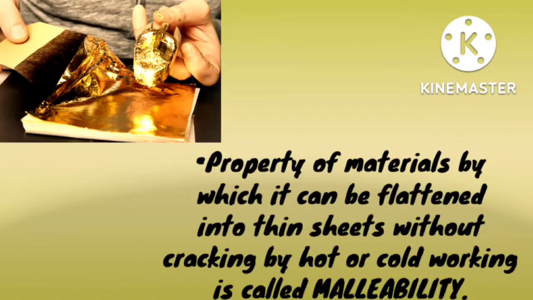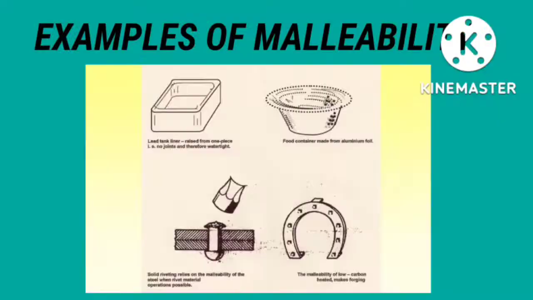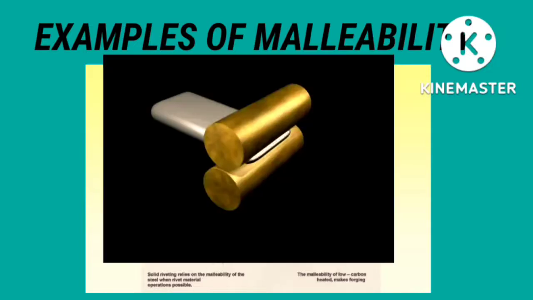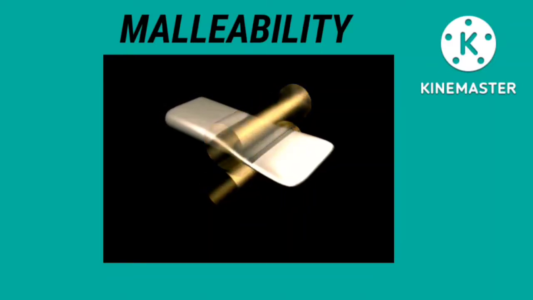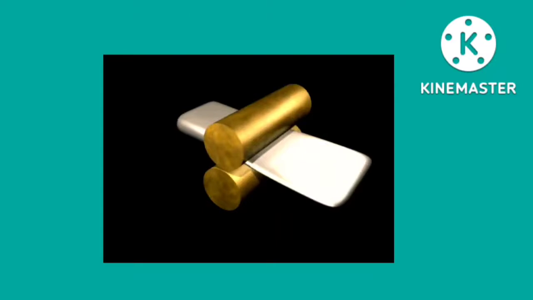So, what do you mean by malleability? Malleability is the property of metals by which a metal can be flattened into thin sheets without cracking by hot or cold working. You can see in this picture the malleability of gold metal into gold sheets. So what do you mean by malleability? It is nothing but the property of metal by which it is flattened into thin sheets. Let's see some more examples for malleability here. You can see the video of malleability wherein the metal is turned into thin sheets.